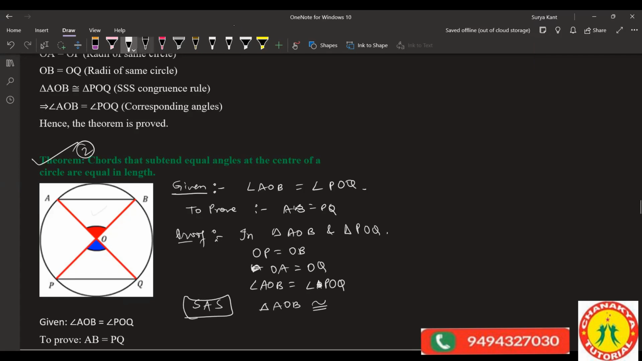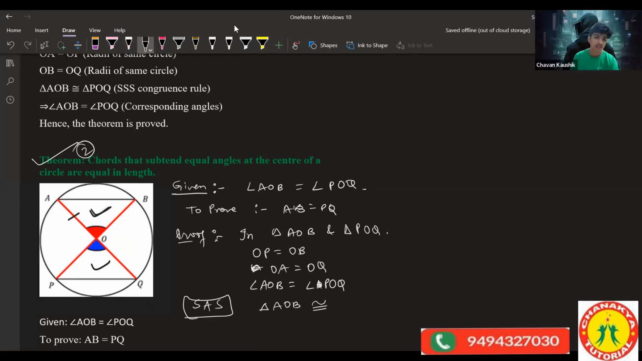Because you can't compare the same triangle. What is given there, you can write. Sorry, AB is equal to PQ. And this, we can write CPCT. We are comparing two different triangles, right?